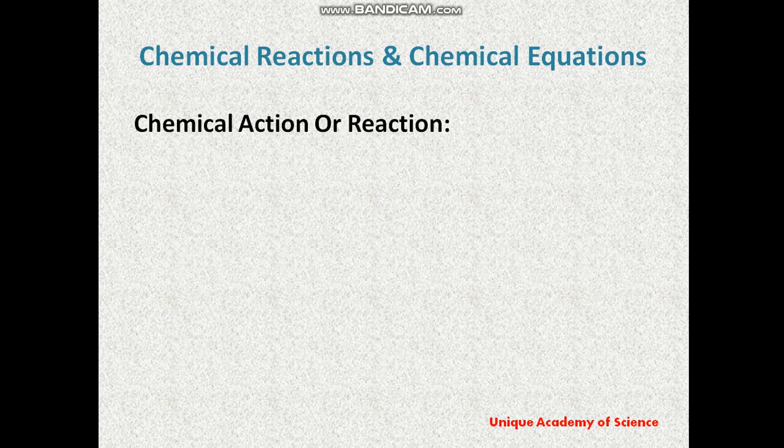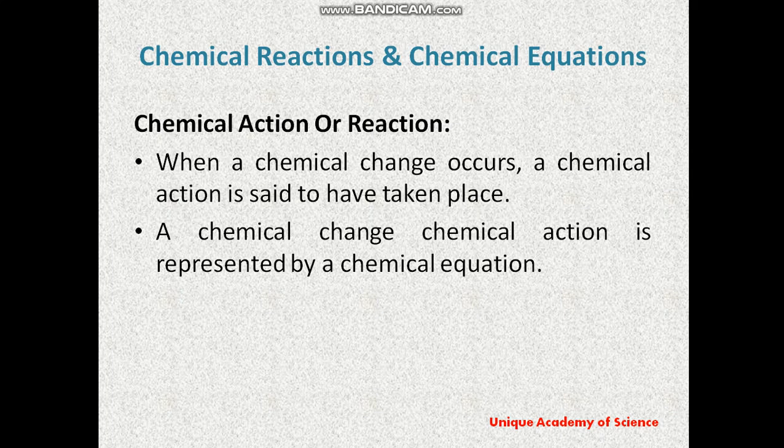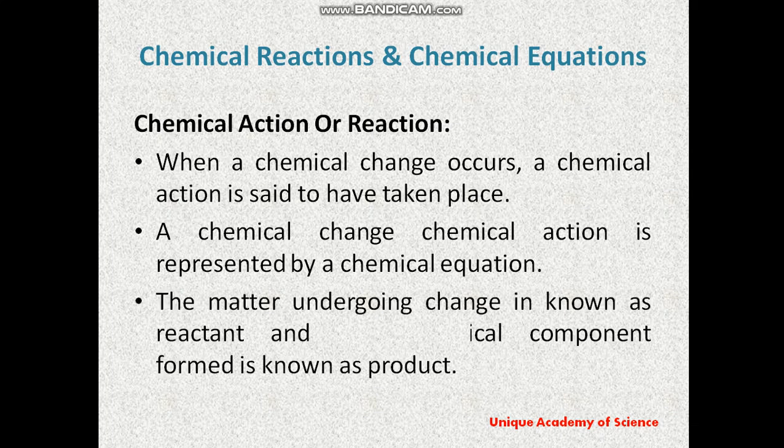Now what is a chemical reaction or chemical action? When a chemical change occurs, a chemical action is said to have taken place. A chemical change or chemical action is represented by the use of a chemical equation.